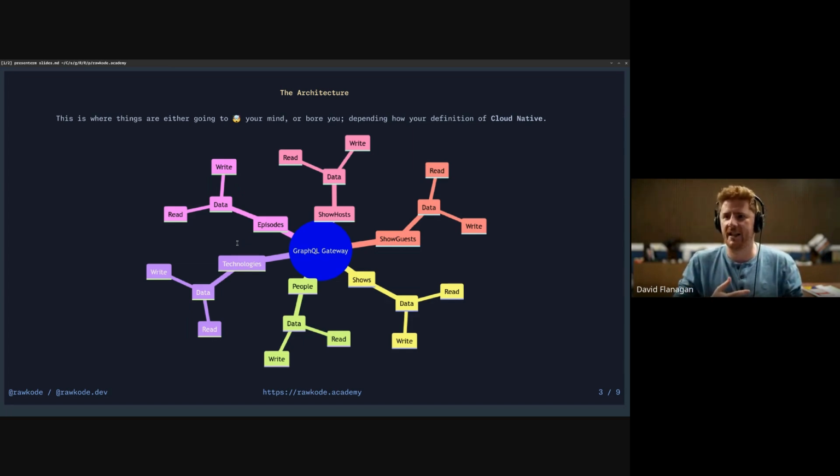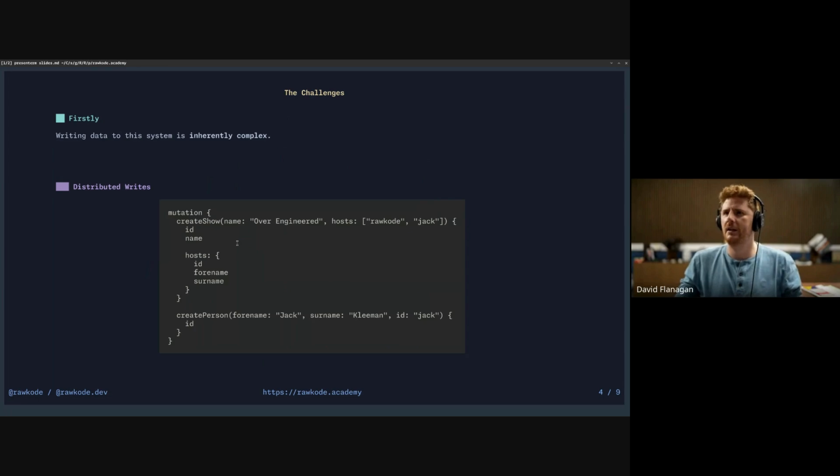It's still early days, but Restate has become a critical component now, and I'm going to talk about why and how we're using it. Now, the challenges with this architecture are, the GraphQL read model is wonderful. It works great. Nothing to solve there. But we have to write data into the system. And I've given you a GraphQL query here. It's a very simple one, but actually solving it is complex.